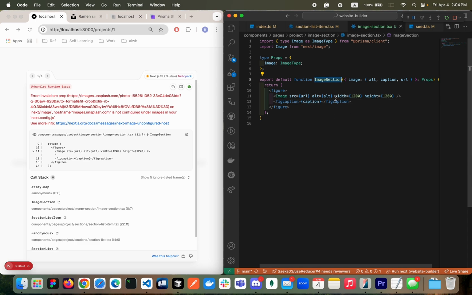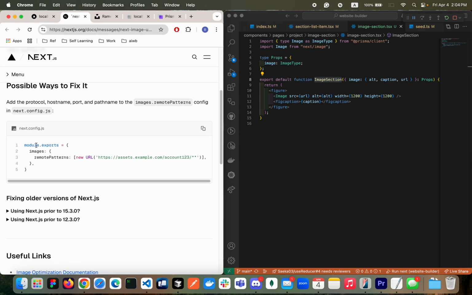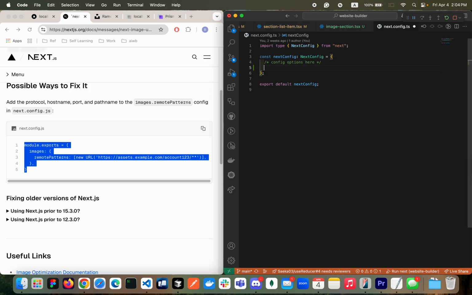This application is limiting the URL that we can use for the image here. We just needed to go to documentation, and then we just needed to add this guy to our next config. Then we can just add images and then remote patterns. And we are going to give an array, and we give one option.